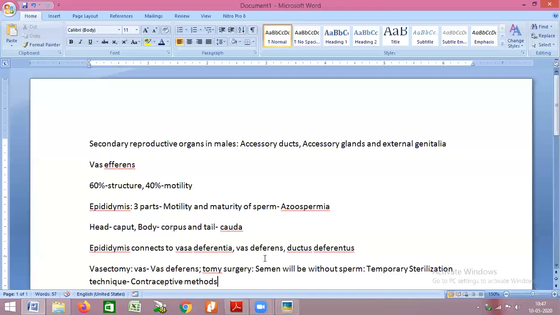So what do you mean by sterilization? Sterilization is a method of contraceptive. So what is a contraceptive? A contraceptive is basically a method used to prevent pregnancies. They are used to control unwanted pregnancies or control the number of progeny for a couple.